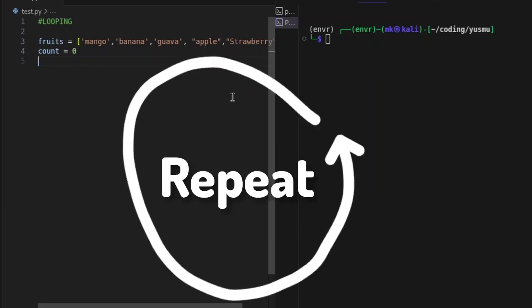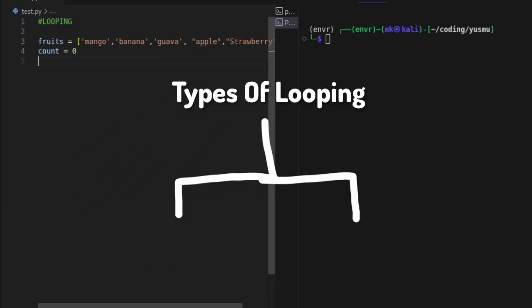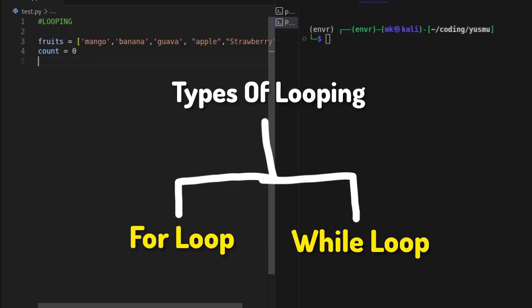In Python programming, we have two types of looping. We have for loop and while loop. I'm going to demonstrate an example of for loop and while loop so that you will understand them better. So let's start with while loop.